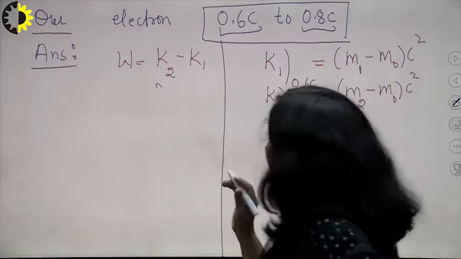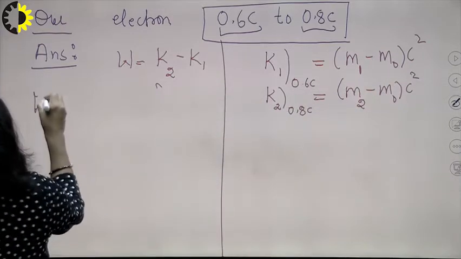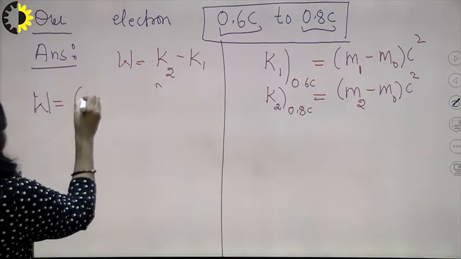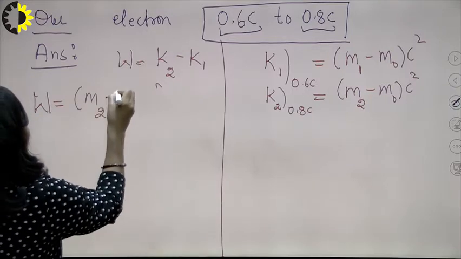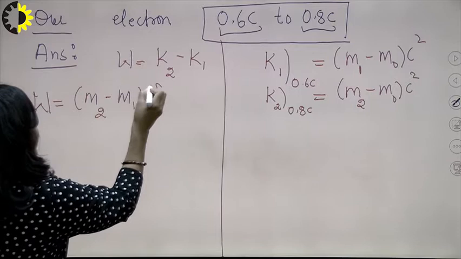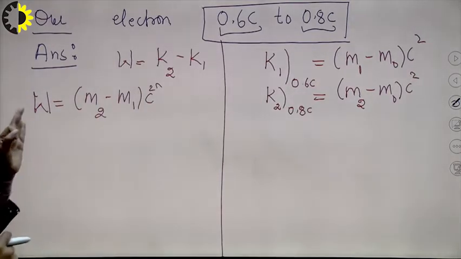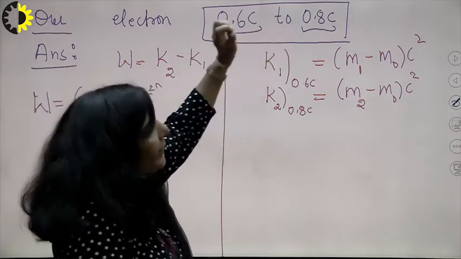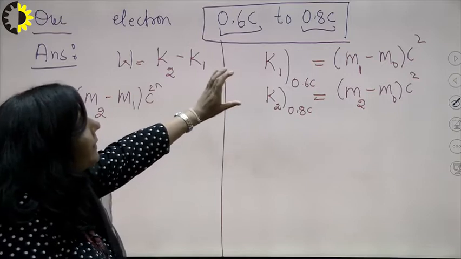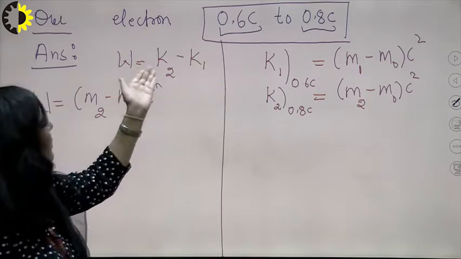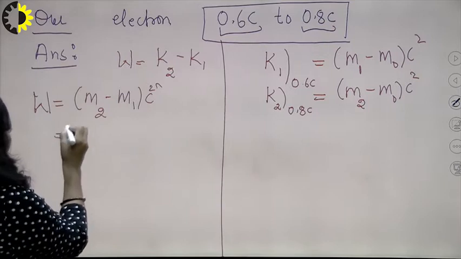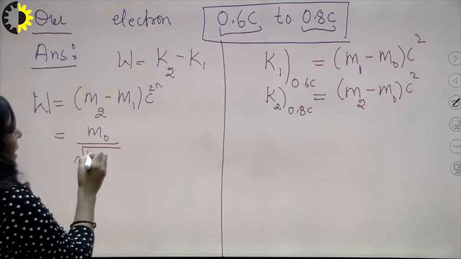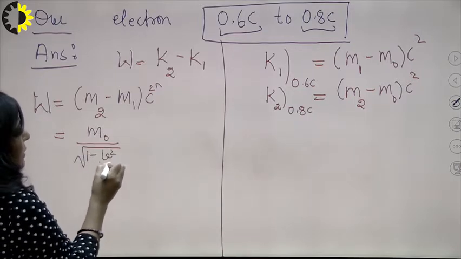So the work done is the change in kinetic energy. Substitute the values of K2 as well as K1. After substitution you are getting (m2 minus m1) c square. I hope this is clear. So the amount of work done to increase the speed of the electron from 0.6 c to 0.8 c is basically the increase in kinetic energy. That will give you the work done. And you know the relativistic mass and rest mass are associated with the formula m naught upon under root 1 minus v square upon c square.